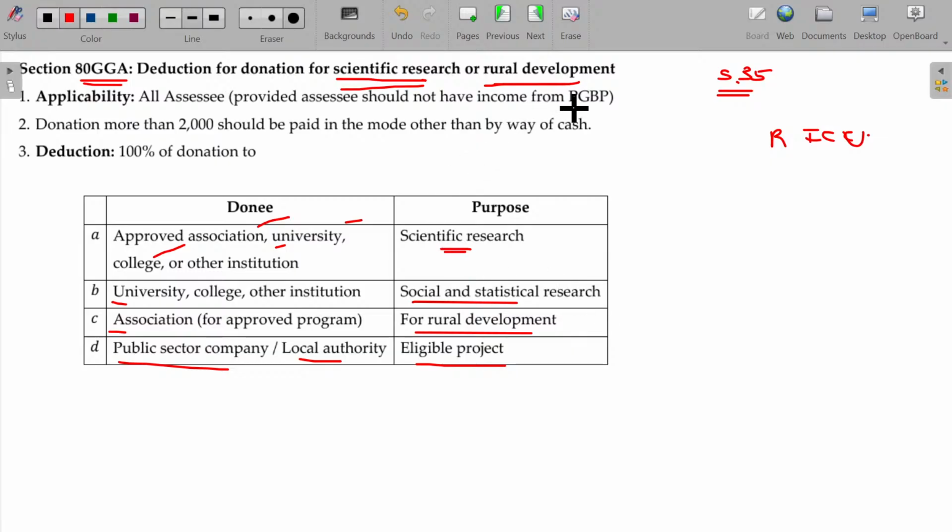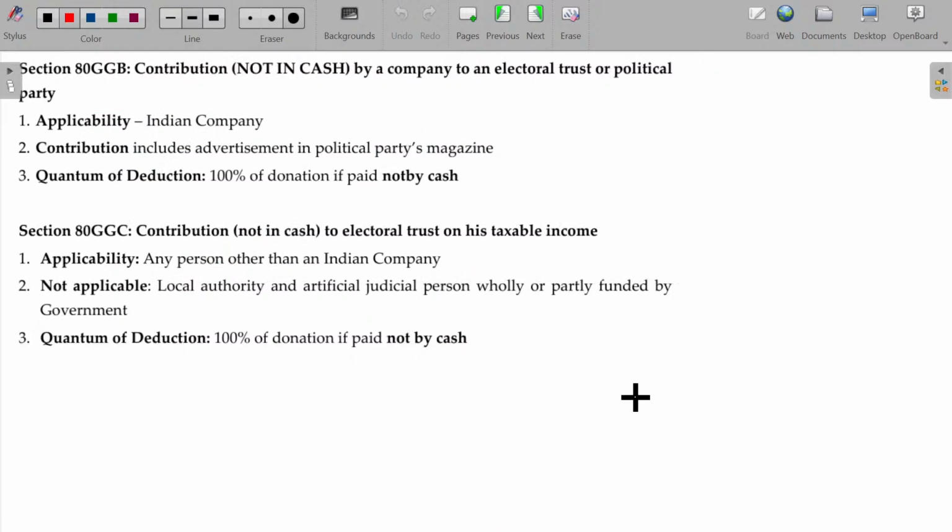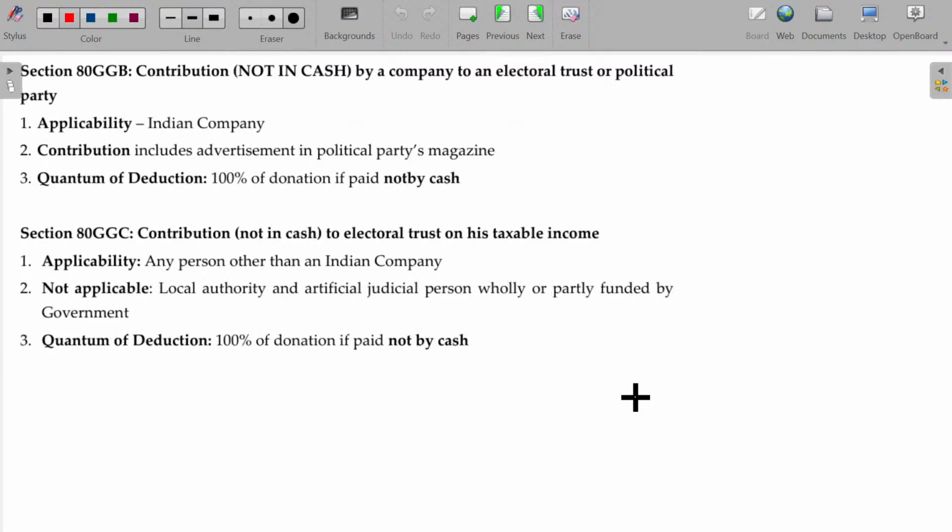Provided you should not involve any business, you should not have the PGP income, because if you have the PGP income, you can claim the deduction under section 35. All assessee, provided assessee should not have income from PGPP. Donation more than 2,000 should not be in the form of cash. 100% donations can be given. That's all. 80 GGA. And 80 GGB and GGC, these two are again deductions for donations given to political parties.